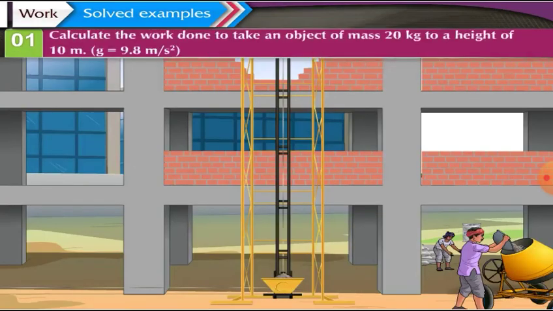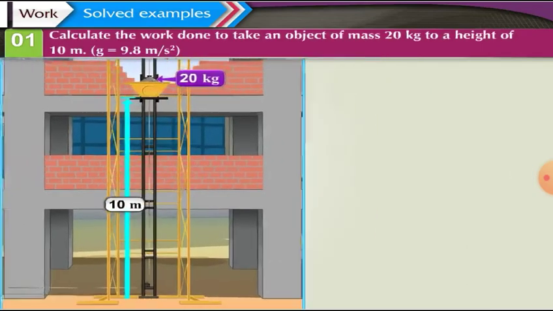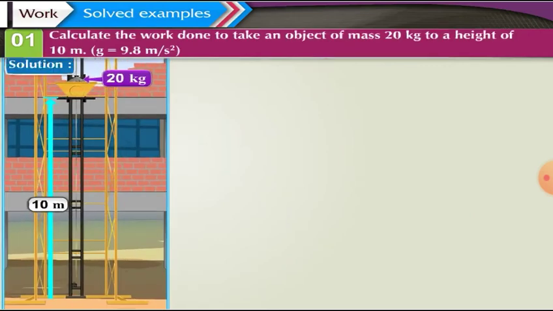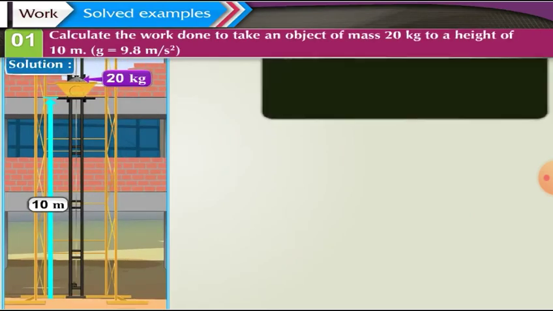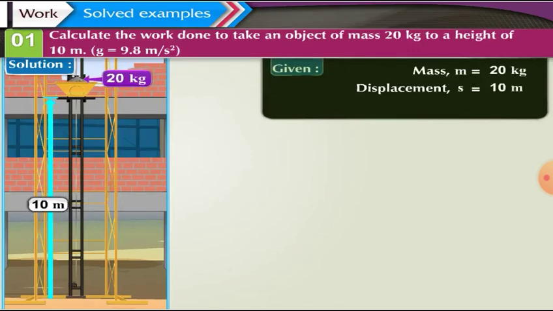Solved examples. 1. Calculate the work done to take an object of mass 20 kilograms to a height of 10 meters. Solution. Let us first note down the given things. Mass m is equal to 20 kilograms. Displacement s is equal to 10 meters. Acceleration due to gravity g is equal to 9.8 meter per second square.